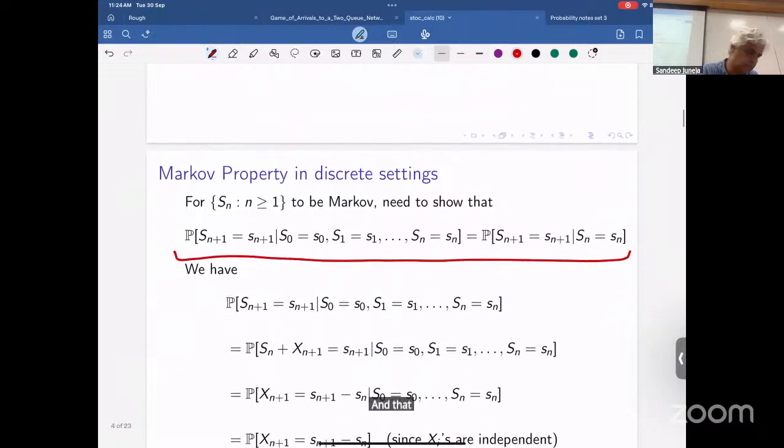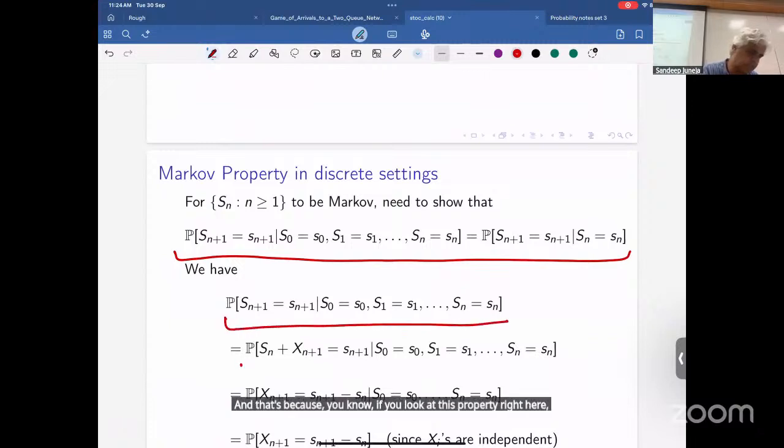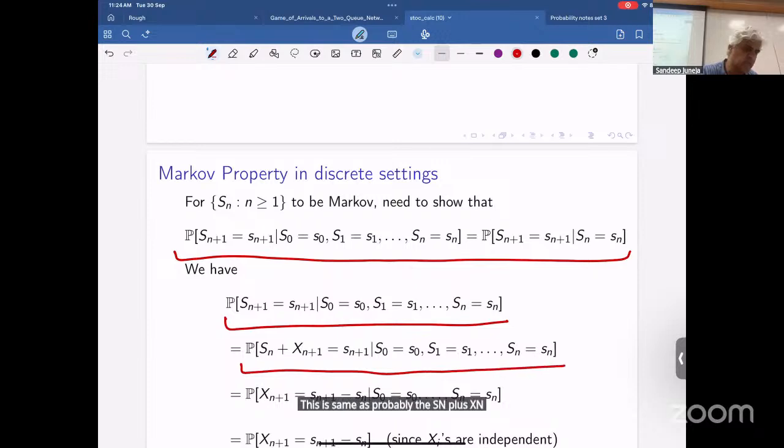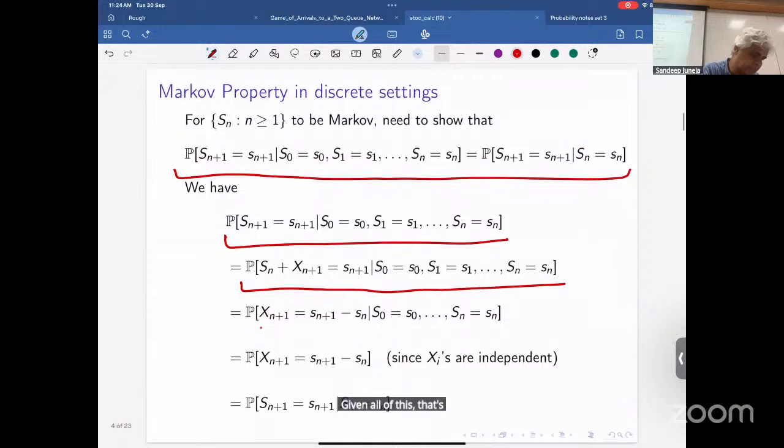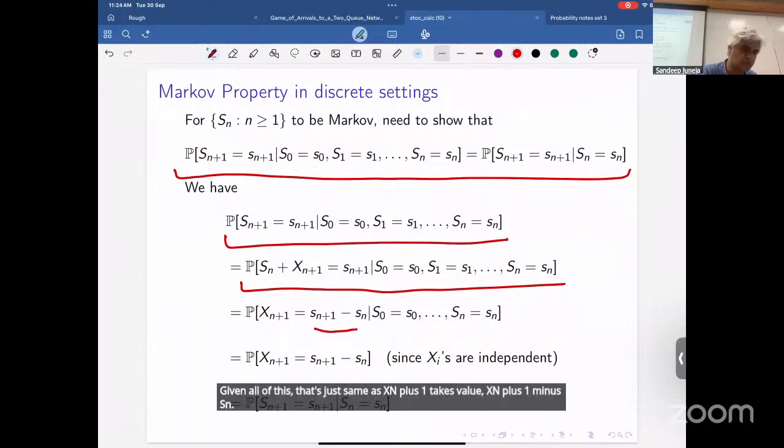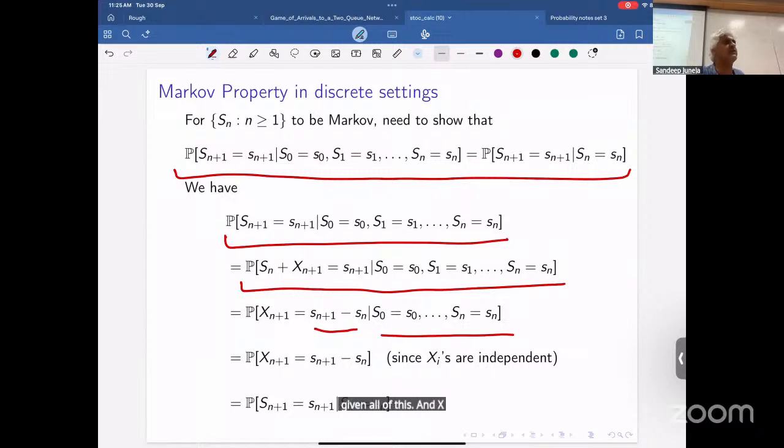And that's because, if you look at this property right here, this is the same as the probability that Sn plus Xn+1 is equal to Sn+1, given all of this. That's just the same as Xn+1 taking the value Sn+1 minus Sn, given all of this. And Xn+1 is independent of everything. So it's the same as the probability that Xn+1 takes the value Sn+1 minus Sn, which is also this probability right here. So you get the Markov property.